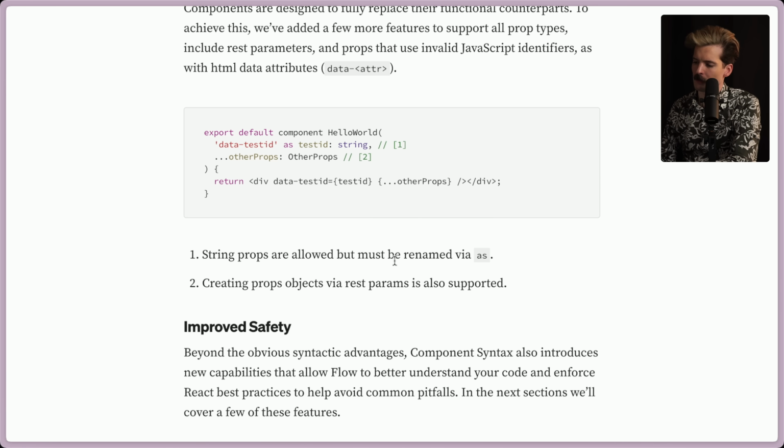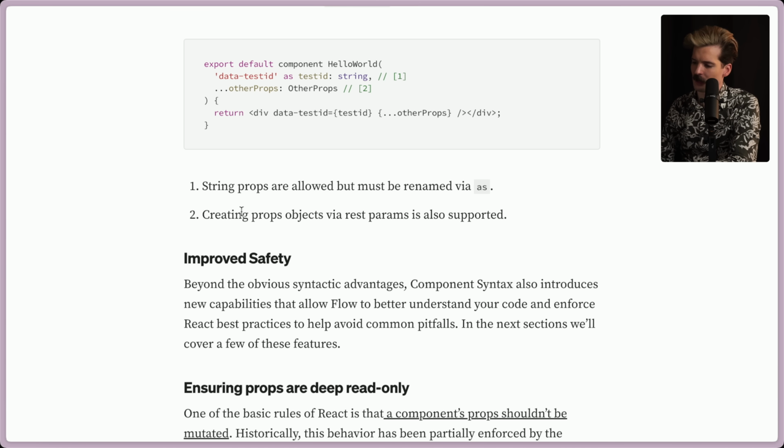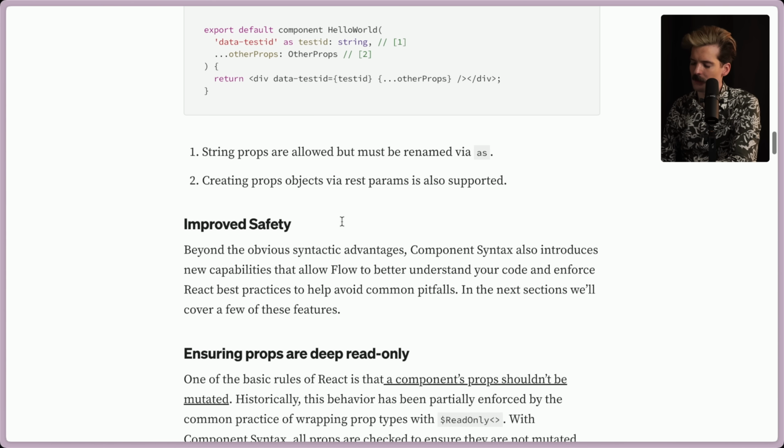String props are allowed, but they must be renamed via as. That's cool because this is a string, so we can't directly access this in JS, even though that's how it was passed through the JSX and HTML layer. So the as lets you actually get the value out from that. And then at a compiler level, that's all handled. Pretty cool stuff. And creating prop objects via REST params is also supported. So that's that guy. Good stuff.